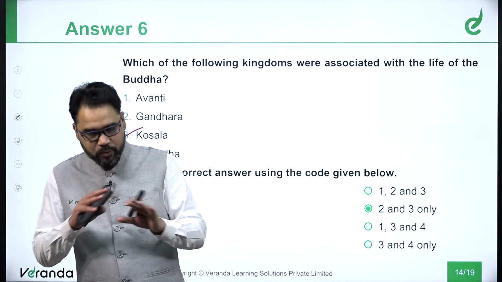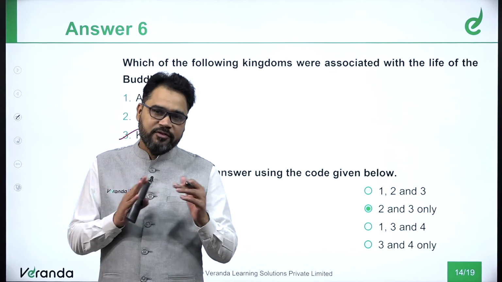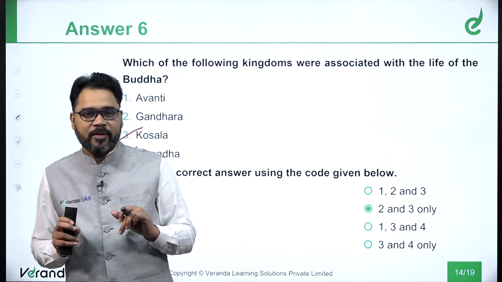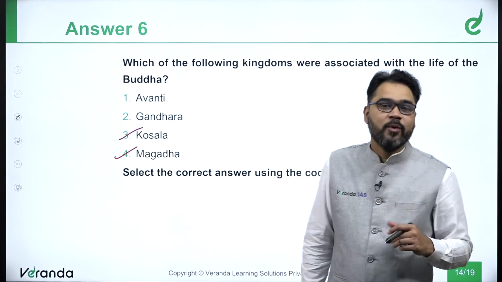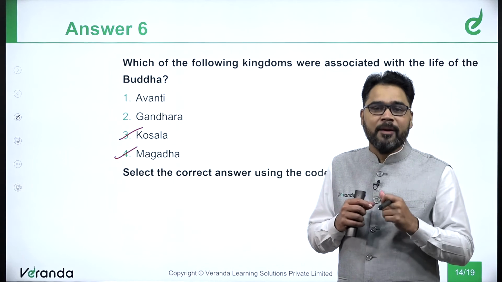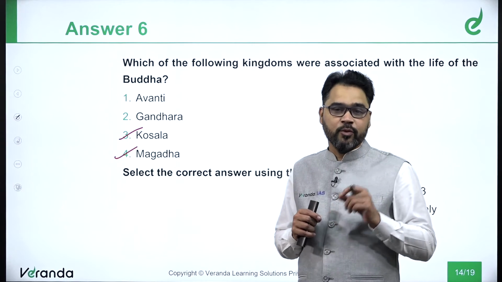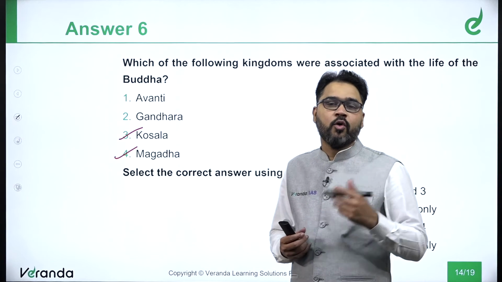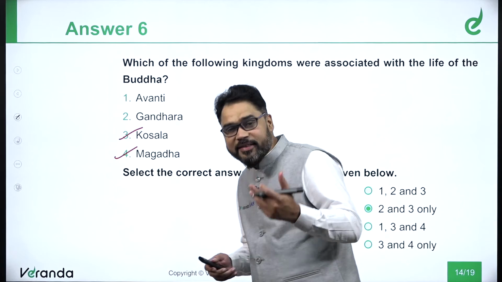For example, let's say you haven't read this completely. You actually forgot whatever was with Buddhism. One very famous story. You must have heard of a bandit whose name was Ungli Mal. Now, Ungli Mal was that person who used to wear a necklace and it had the thumbs of people around them. Now, it was during the reign of a ruler whose name was Prasannajit, and Prasannajit was a ruler of Kosal Pradesh, a Mahajanpad.